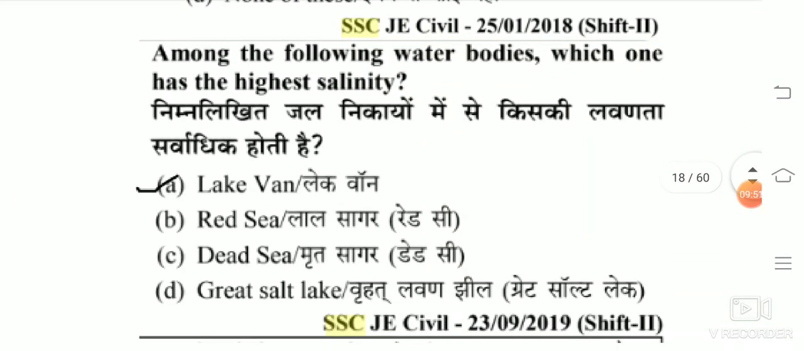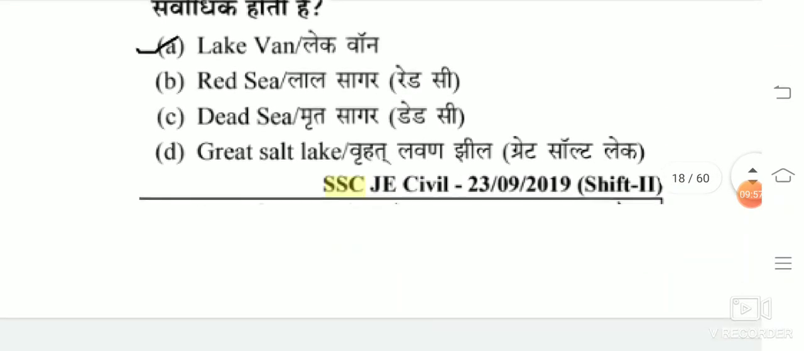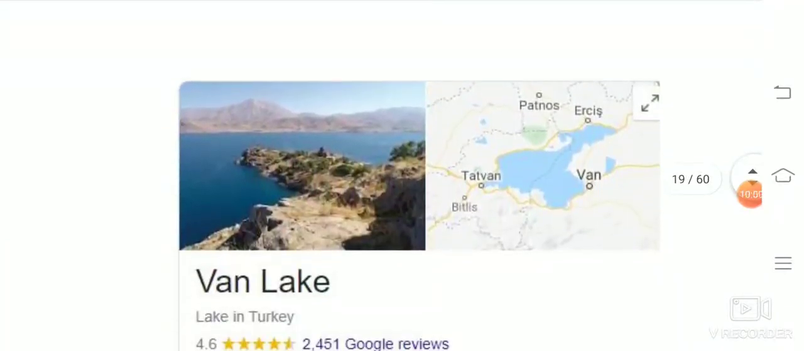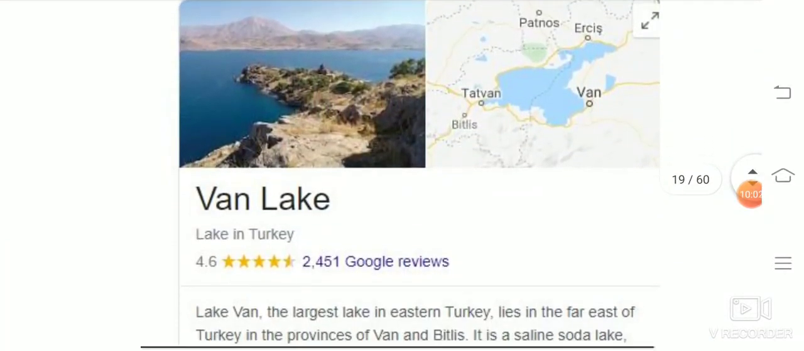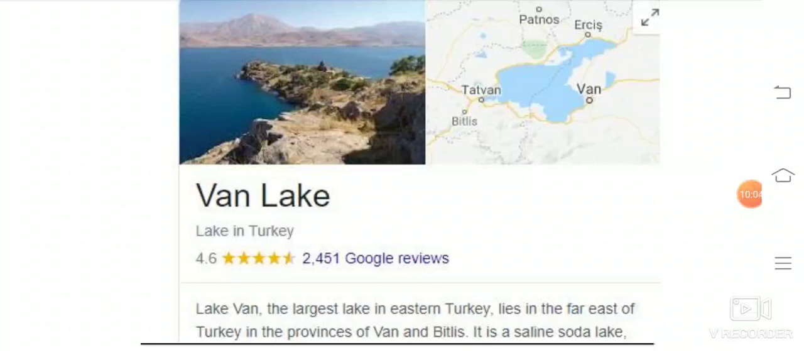Among the following water bodies, which one has the highest salinity? Lake Van has the highest salinity. This is Lake Van. It is the largest lake in eastern Turkey, lying in the far east of Turkey in the provinces of Van and Bitlis.